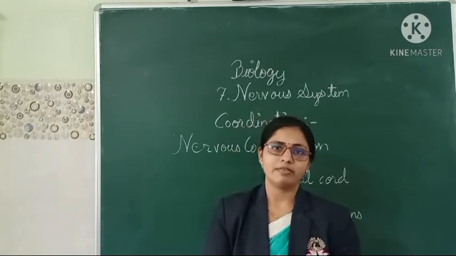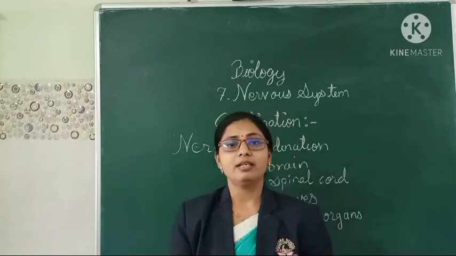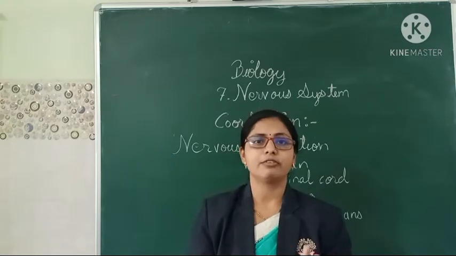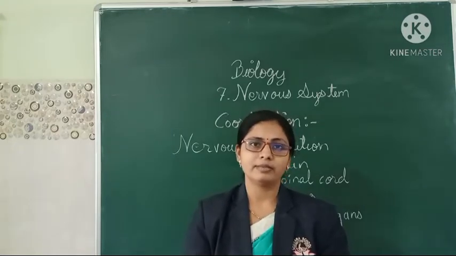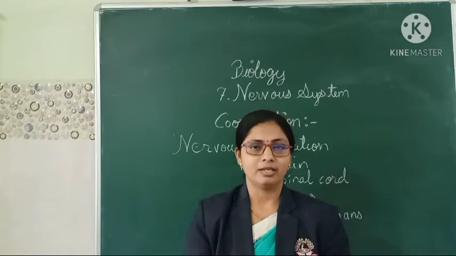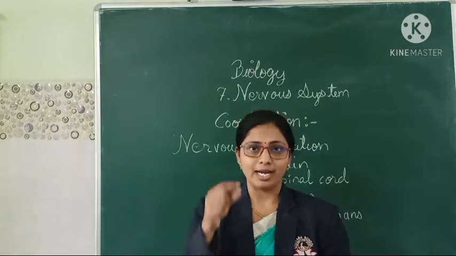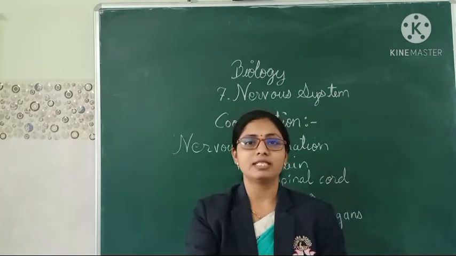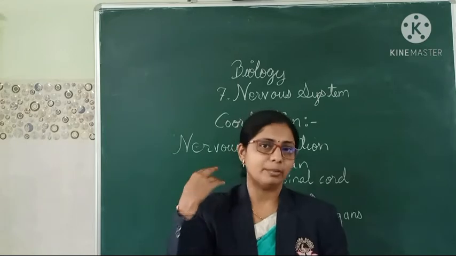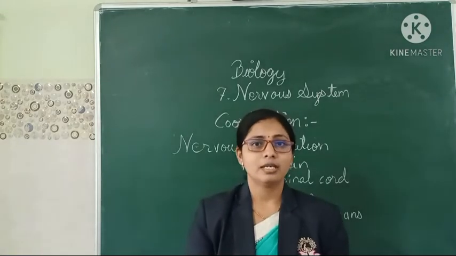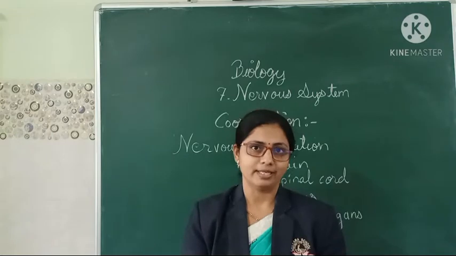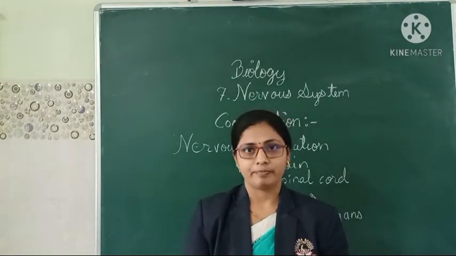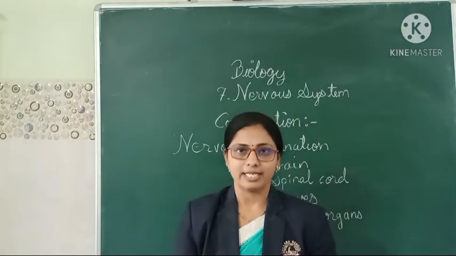Again, one more example we have. When a car is moving on the road and you are running suddenly from there, what will happen? You will stop there. Who gives you this message? Your eyes check out what is happening, and then it is taken to the brain, and the brain gives the message to the legs that you have to stop there, right? So all this is the coordination of the body, and that is known as nervous coordination.